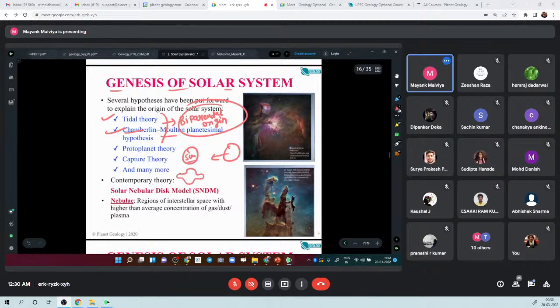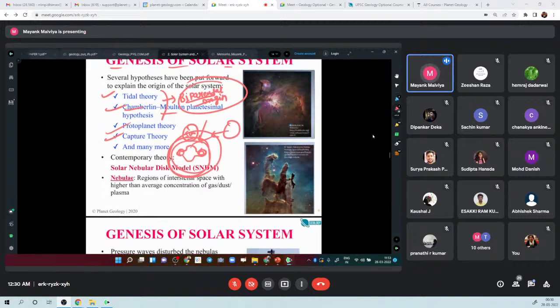Something like this, there was distortion on both sides of the sun, and ultimately these parted away from the sun and started revolving around it, and these particles coalesced and formed various planets. This was a very simplistic theory, but it has a lot of shortcomings, and it is discarded today. Similarly, there is the capture theory and some other theories, right? You don't have to go into detail. If you have notes, you can just write this much: biparental origin, and what happened. So these were these theories.